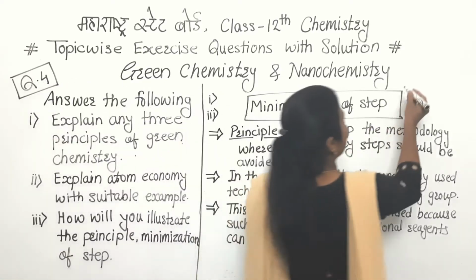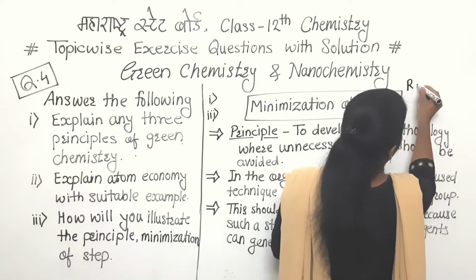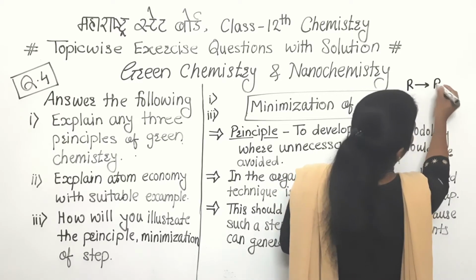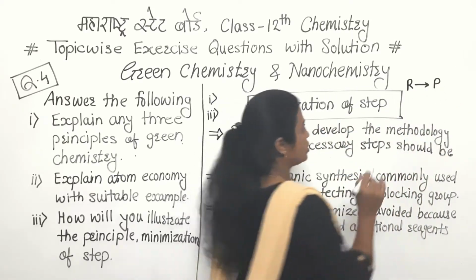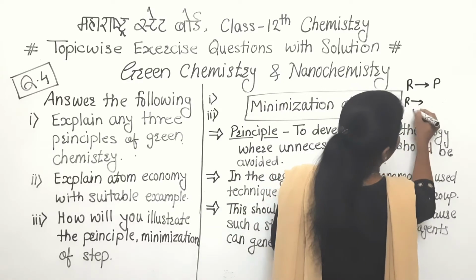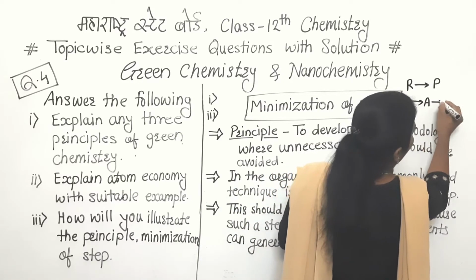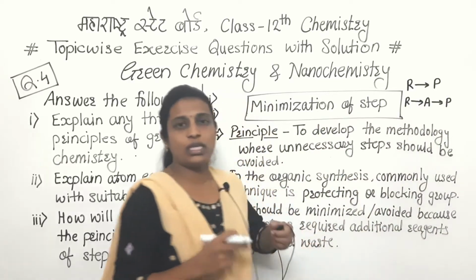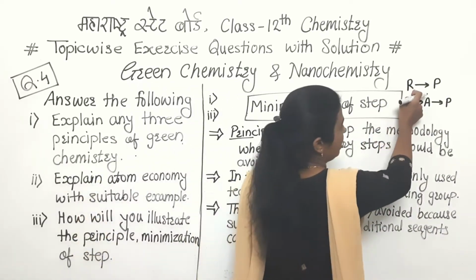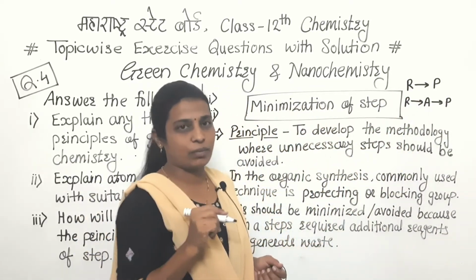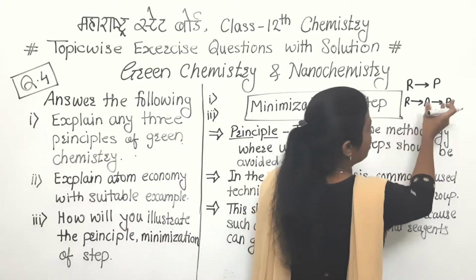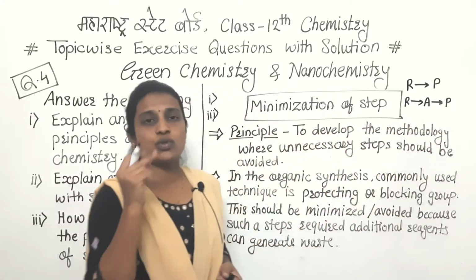For example, see, in one reaction the reactant gets converted into the product, and in a second reaction, firstly the reactant gets converted into A, and after that it gets converted into the product P. In the first reaction we have used only one step, and in the second way we have used 2 steps.